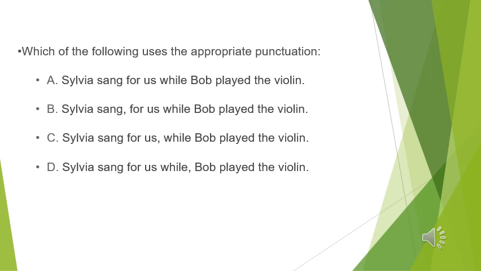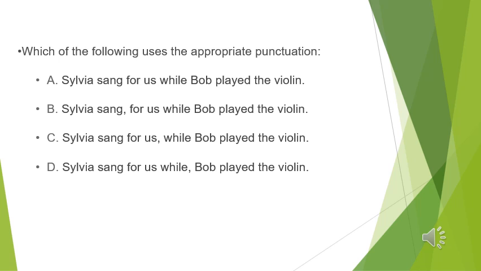Okay, let's move to next question. Which of the following uses the appropriate punctuation? Let's read the first sentence here. A. Sylvia sang for us while Bob played the violin. Look at this sentence carefully here. This is a complex sentence. The subordinator here, while, is in the middle of the sentence, so we don't use any comma. So this is the right answer.